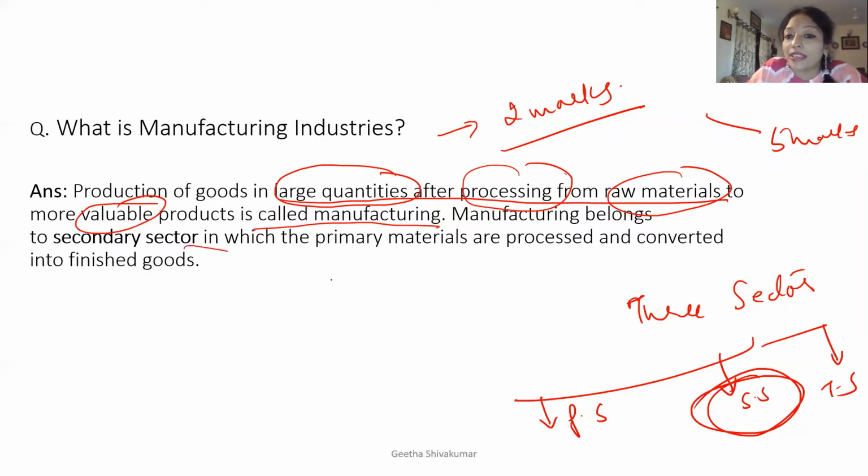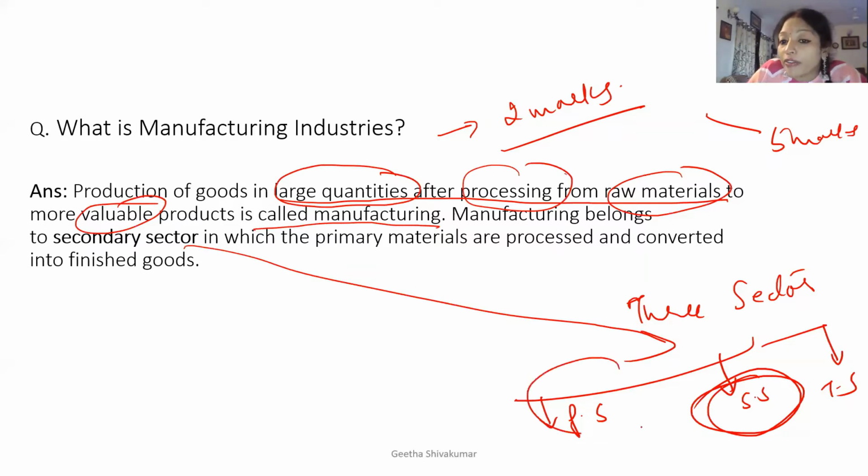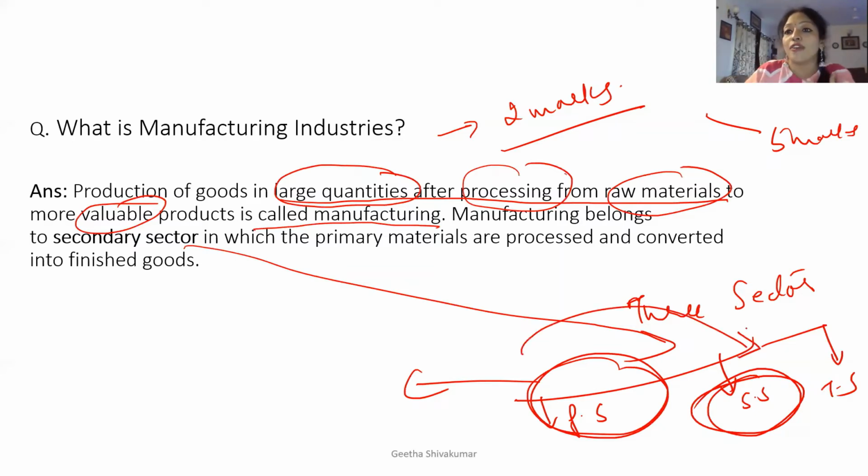Manufacturing belongs to secondary sector, as I have already mentioned, in which the primary materials are converted. So whatever is being produced in the primary sector goes in as a raw material and goes into the process which turns it into the valuable product, which comes under the secondary sector. I hope you have understood.